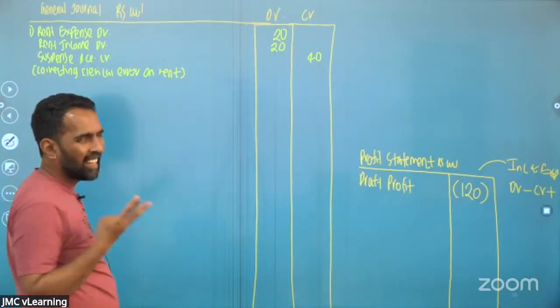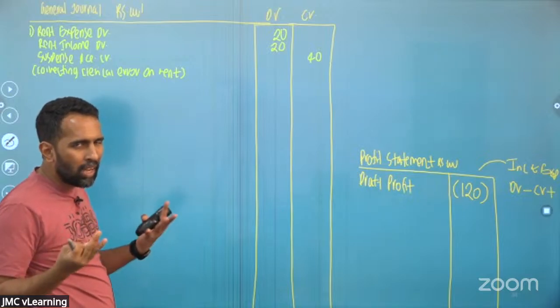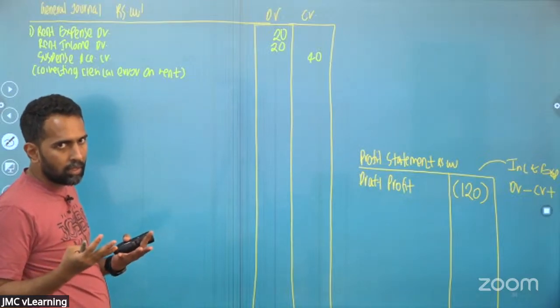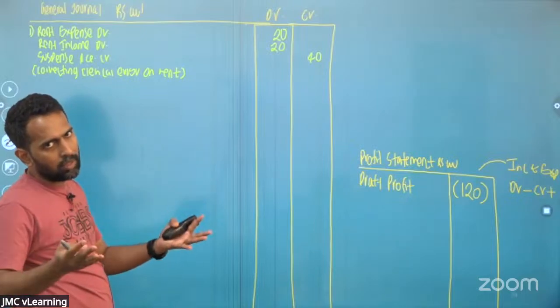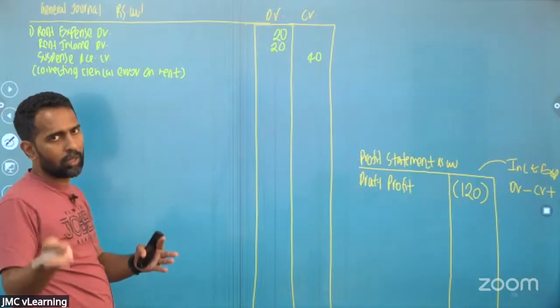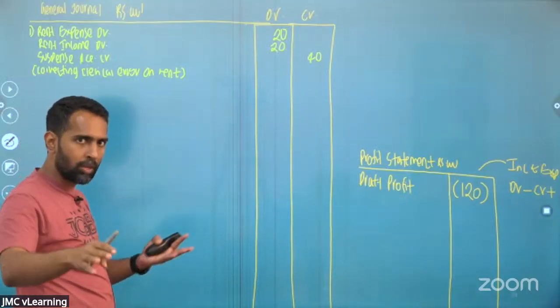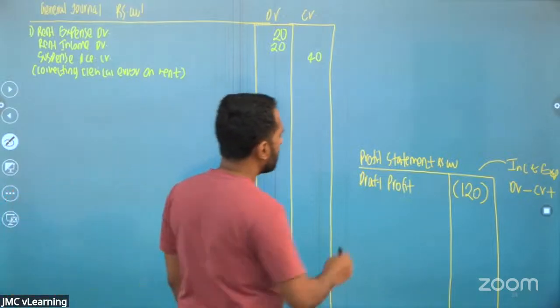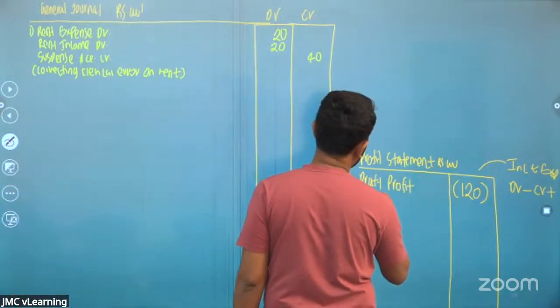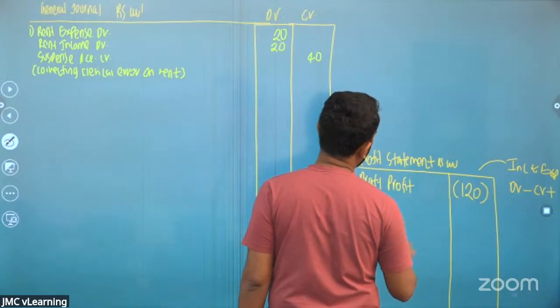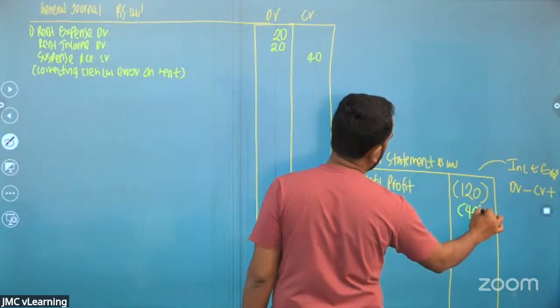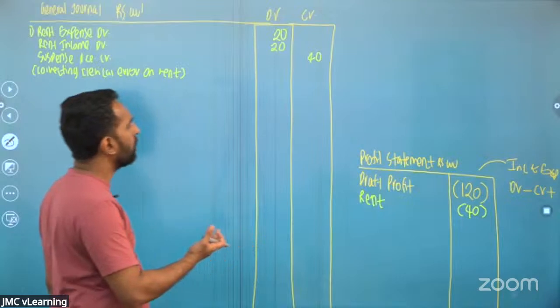Now you can see the rent income and expense, both are income and expenses. Debited means rent expense goes up, profit comes down. Income debited means income comes down, profit comes down. So we'll adjust that to the profit statement. Rent minus 40. I'm taking both of them together.